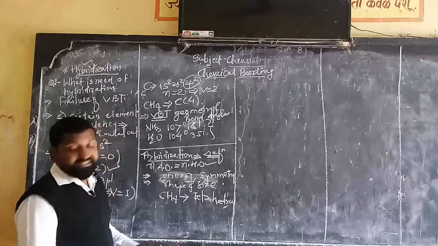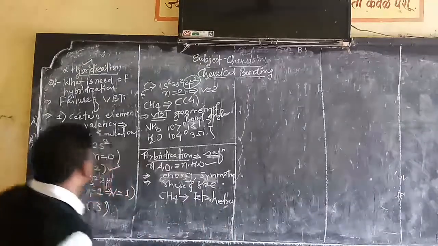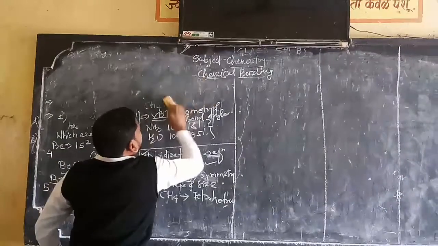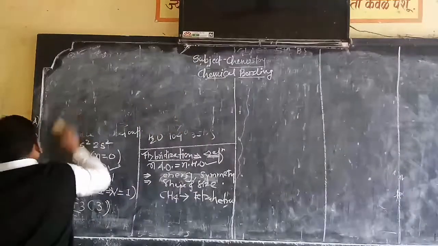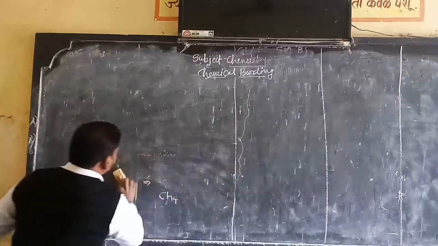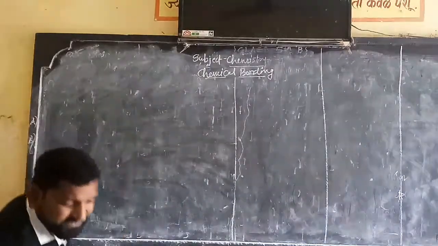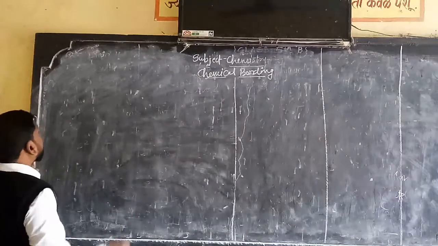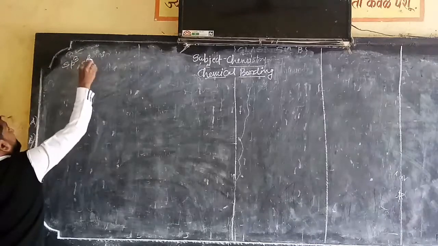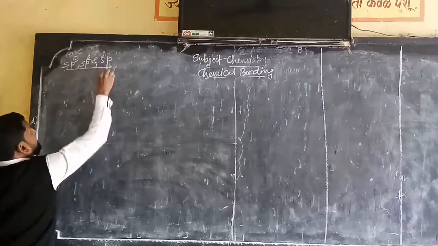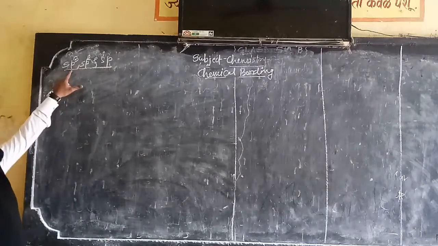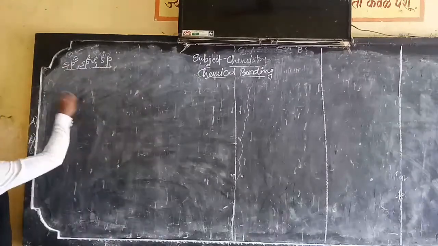Now, without wasting time, we directly go to the question: what is meant by sp3 hybridization? Before that, first we will see what the types of hybridization are. The types of hybridization we have are sp3, sp2 and sp normally. Many more types of hybridization exist, but right now we will study sp3, sp2 and sp. So our question is there.